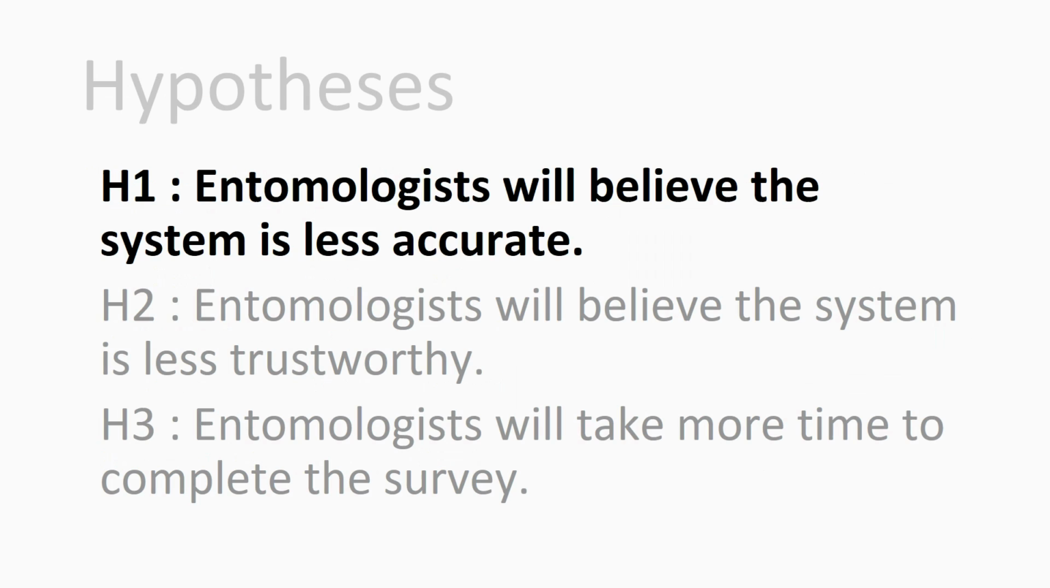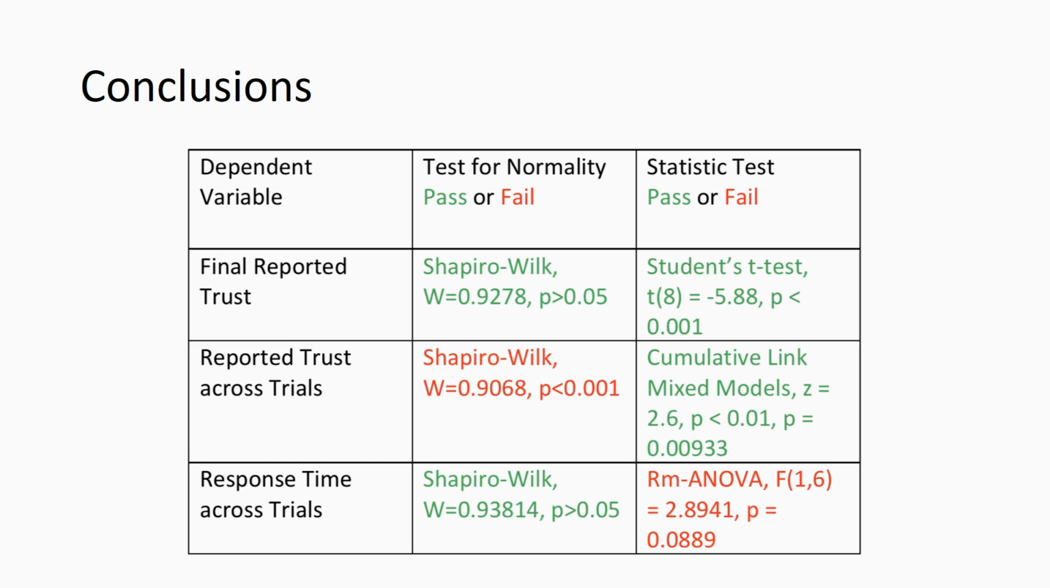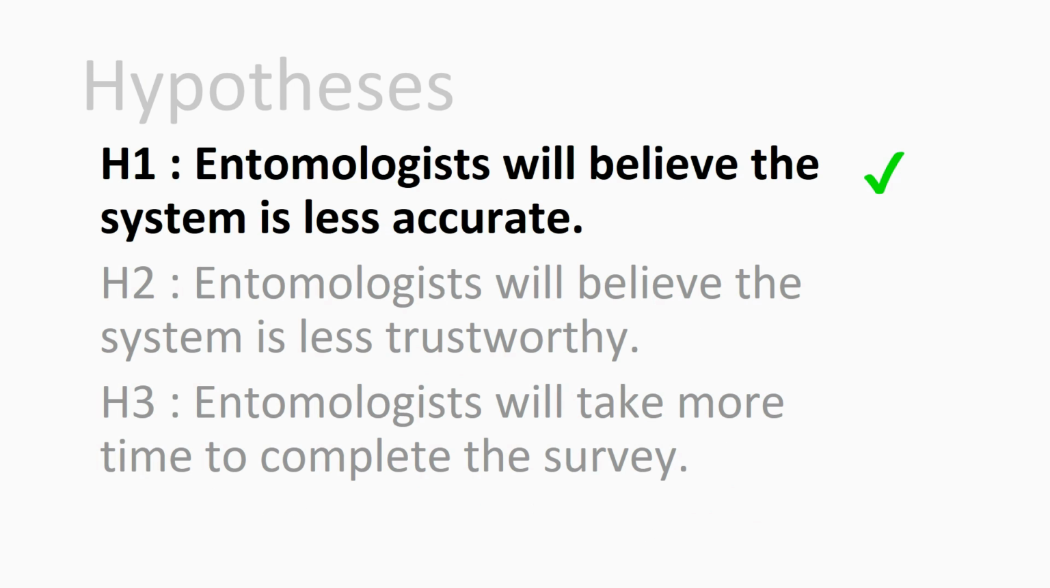For the first hypothesis, we stated that the entomologists would believe that the system was less accurate. To test this hypothesis, we first ran the Shapiro-Wilk test for normality. Since the results were positive, we ran the Student's t-test, which showed there was a significant difference between final reported accuracy between the expert and novice participants. Through our study, we found evidence in favor of our first hypothesis.